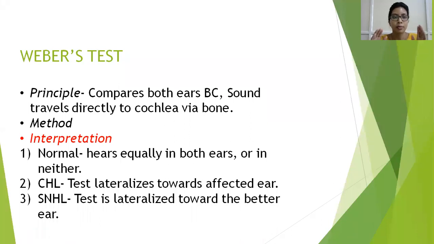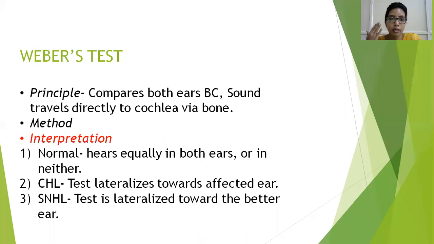Weber's test is a test exclusively for the sensorineural function, so that is the cochlea. Weber's test lateralizes to the best functioning cochlea. In normal ears, you hear the Weber's equally in both ears, or you hear it in neither. Whereas in a conductive hearing loss, let's say the right ear has a conductive hearing loss, my air conduction has been suppressed, so my bone conduction becomes more. So my Weber's will be lateralized towards the affected ear.